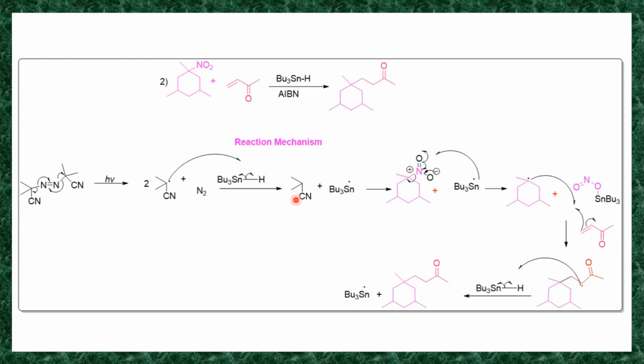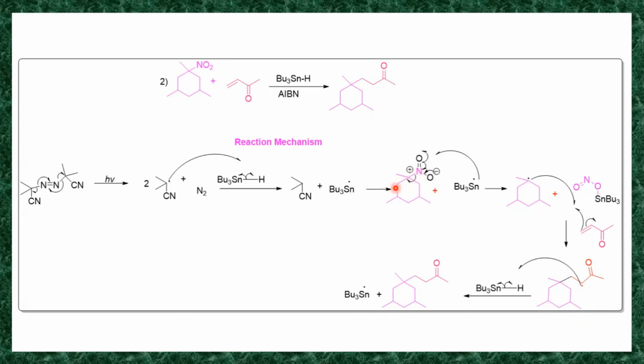It takes hydrogen, reacts with the hydrogen radical and generates the neutral molecule, and it generates this tributyltin radical. Then in the next step, this tributyltin radical reacts with this nitro functional group. So the breaking of this nitrogen-oxygen double bond takes place, homolysis takes place. It generates an oxygen radical and a nitrogen radical, and this tributyltin radical reacts with this oxygen, it forms a bond with this. In the same way this negative charge will delocalize here, it forms a nitrogen-oxygen double bond, and at the same time the